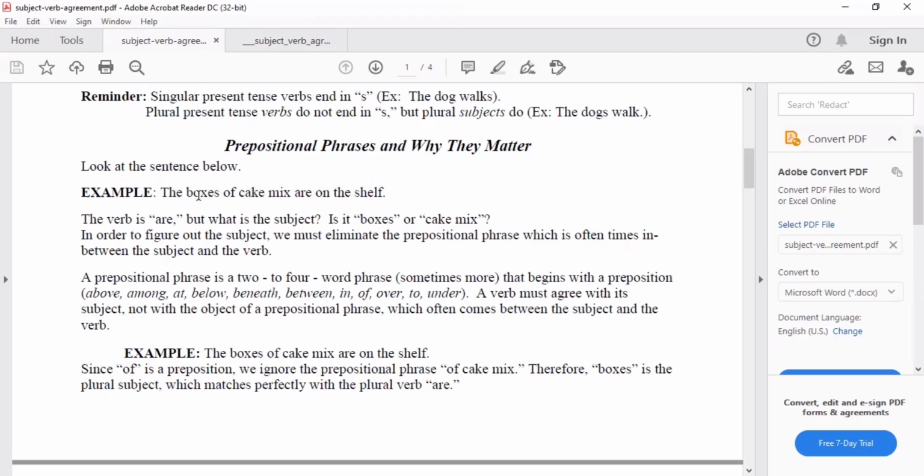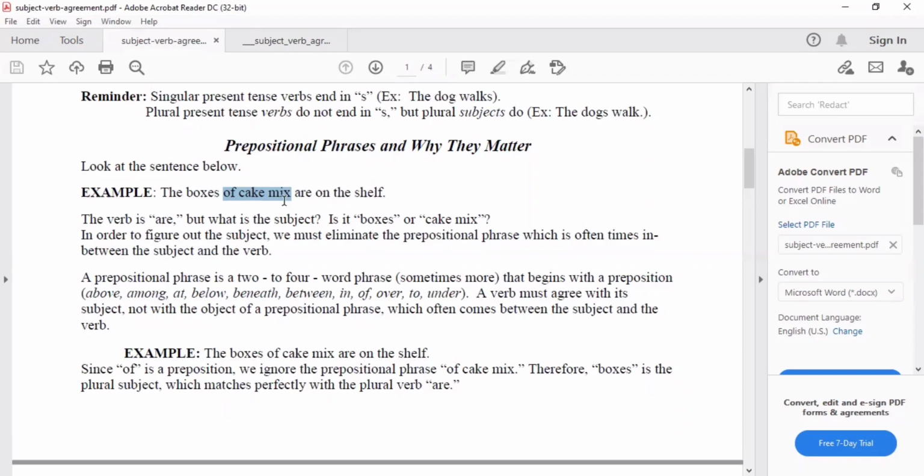No? So, a prepositional phrase is a 2 to 4 word phrase, sometimes more, that begins with a preposition like above, among, at, below, beneath, between, in, off, over, to, and under. Okay? So, may mga words ba tayong nakita dito? Meron tayong of. Okay? So, yung of cake mix is the prepositional phrase in that sentence. So, kailangan muna natin tanggalin siya. I-disregard mo siya, para makita natin kung nasan ba talaga yung subject.